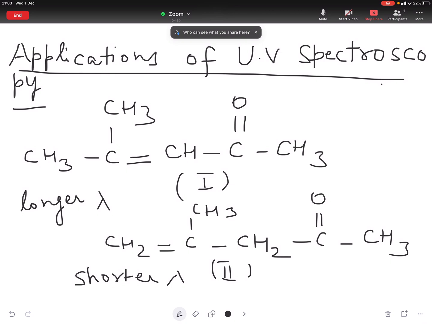Now, third application is we can determine the extent of conjugation using UV spectroscopy.